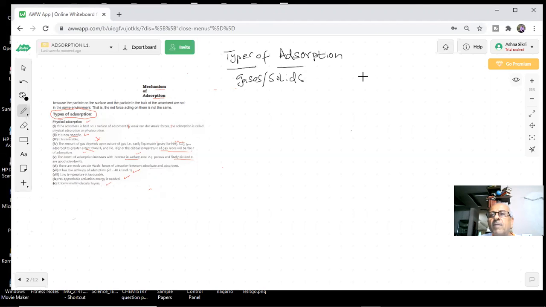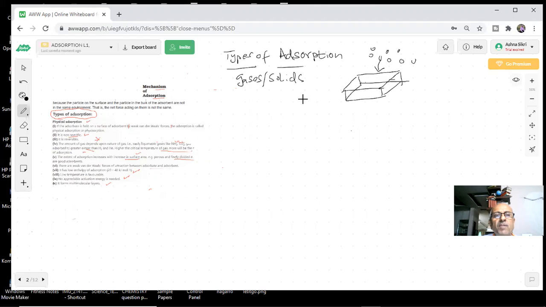Consider I have a solid, students, and this is the surface of the solid. These are the molecules of the gas. How are they going to be adsorbed on the surface of this solid?